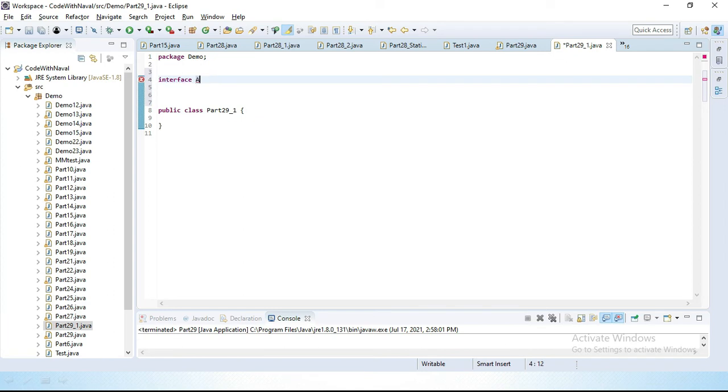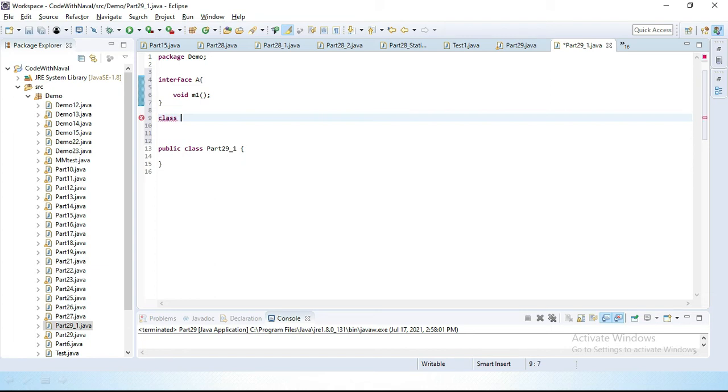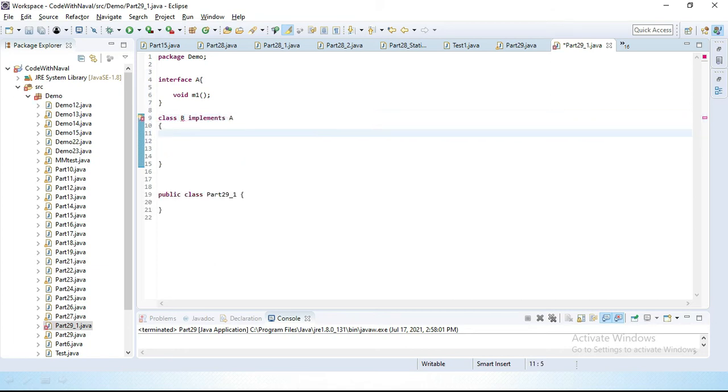I'll define interface A. Inside this interface I'll create one abstract method, void m1. This is an abstract method. Now I'll create one abstract class, class B. Class B implements A. Now I want to declare one method, I'll simply declare public void m2.